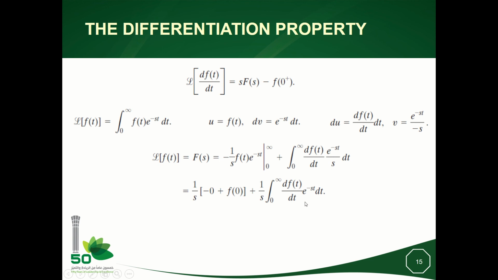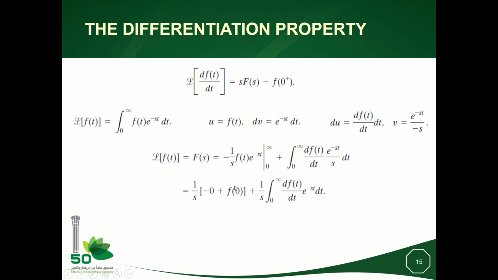If you see here, this part is exactly the Laplace transform of df over dt. So this is the definition of the Laplace transform of the derivative of f with respect to time.